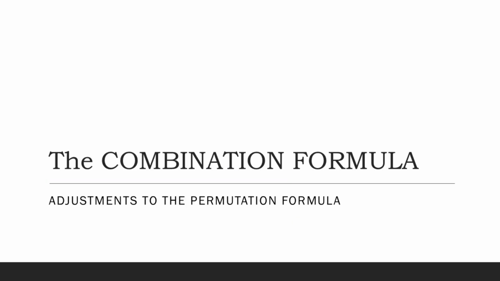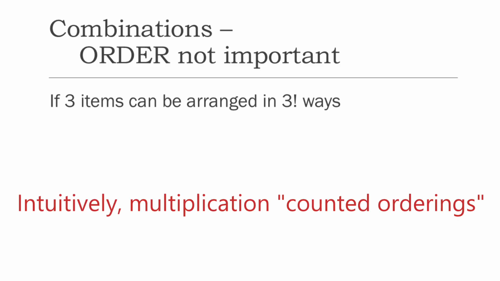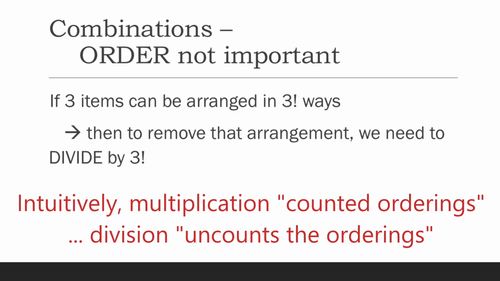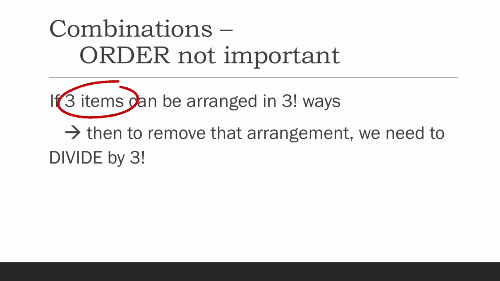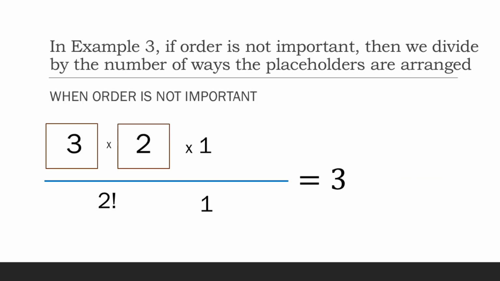How about combinations where order doesn't matter? If order doesn't matter, then that means AB is the same as BA, and it should only be counted once, not twice. So if multiplying was the way to count the number of arrangements, then division must be required to reverse that count operation of arrangements. That means if three things can be arranged in 3 factorial ways, then they can be, quote unquote, deranged in 3 factorial ways. Now let's revisit examples 3 and 4, but this time order is not important.